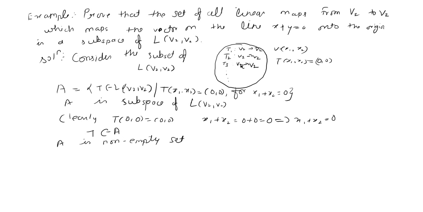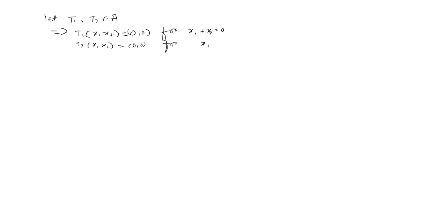Now we have to prove that it is a subspace. To prove any set to be a subspace of a vector space, we have to prove that alpha T1 plus beta T2 belongs to set A. So let T1, T2 belong to A. If T1 and T2 belong to A, then T1 of x1 comma x2 is 0 comma 0 for x1 plus x2 is equal to 0, and T2 of x1 comma x2 is equal to 0 comma 0 for x1 plus x2 is equal to 0.